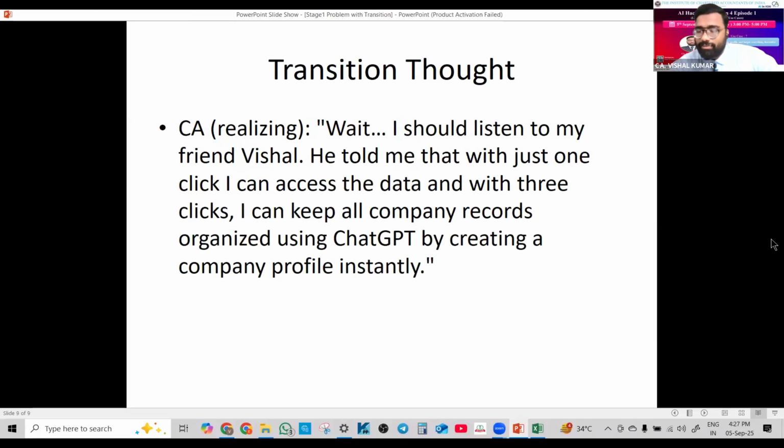And now he is realizing, wait, I should listen to my friend Vishal. He told me that with just one click, I can access the data, and with 3 clicks, I can keep all company records organized using ChatGPT. That is the concept behind all my creation.